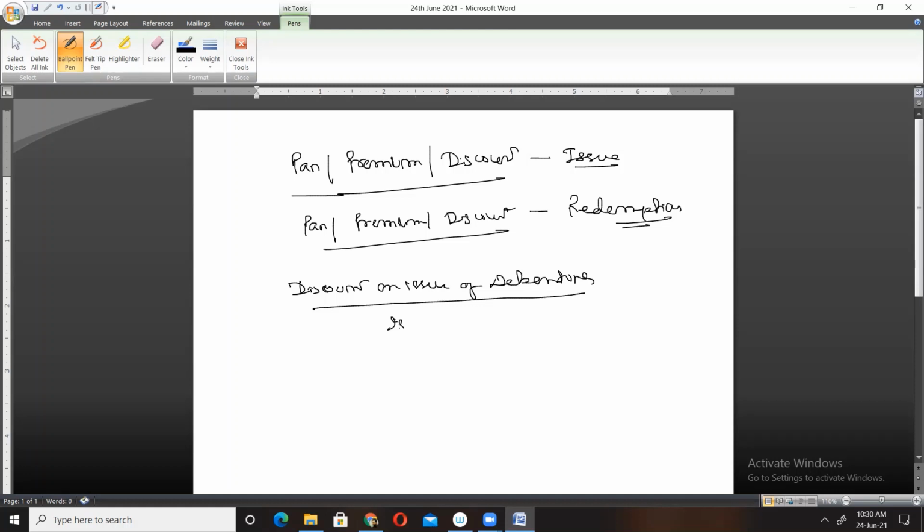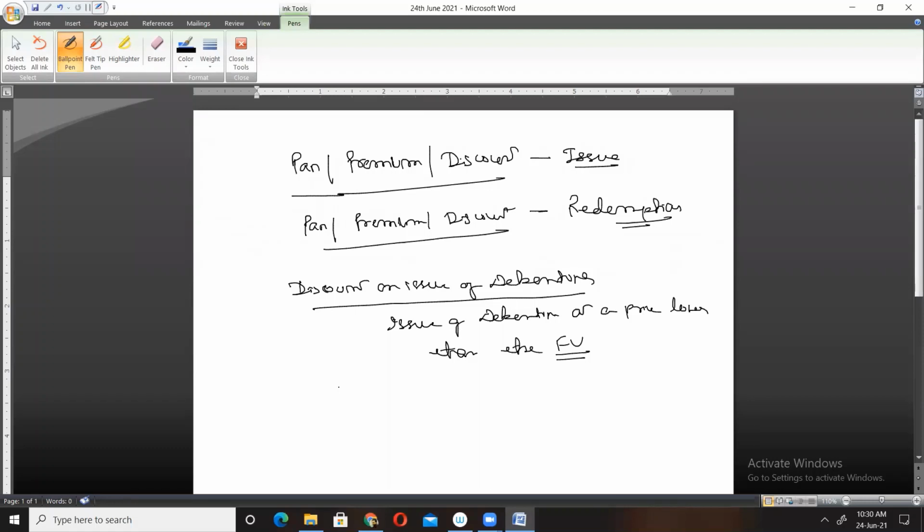We discussed face value yesterday also when we did share capital. Face value is nothing but the nominal value of the share or the debenture.